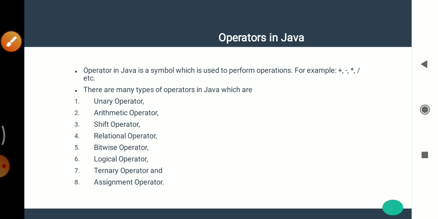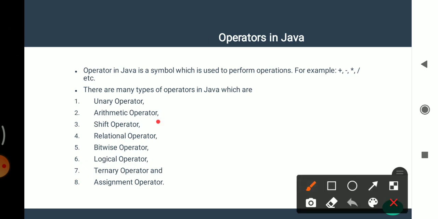Then operators in Java. An operator in Java is a symbol which is used to perform operations, for example addition, subtraction, multiplication, division, etc. Operators are used to manipulate data. Operators perform functions on one, two, or three operands. There are many types of operators in Java, which are unary operator, arithmetic operator, shift operator, relational operator, bitwise operator, logical operator, ternary operator, and assignment operator.